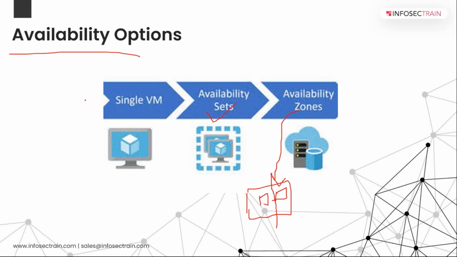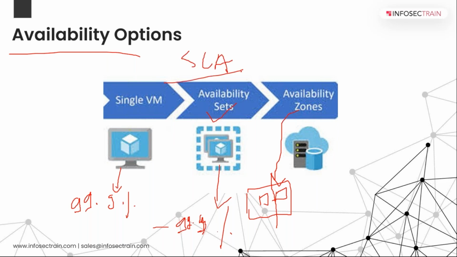When we talk about a virtual machine, here we have an SLA agreement of around 99.9%. It will be available to you around 99.9% of the time. If you are using this set of multiple machines, they will be available around 99.99%. These things are already mentioned in your SLA, your service level agreement, when you join the Azure portal and start using the resources.